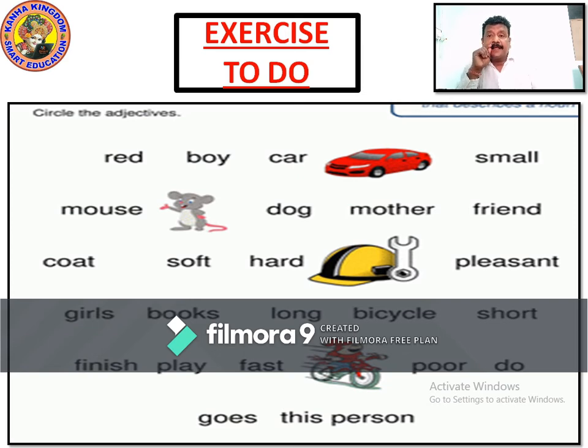In the second line, girls, books, long, bicycle, short. Girls is a noun, books is a noun, bicycle is a noun. So bicycle, books, girls are nouns. Long and short are the adjectives here. So you need to circle long and short. These are describing words. Finish, play, fast, poor, do.